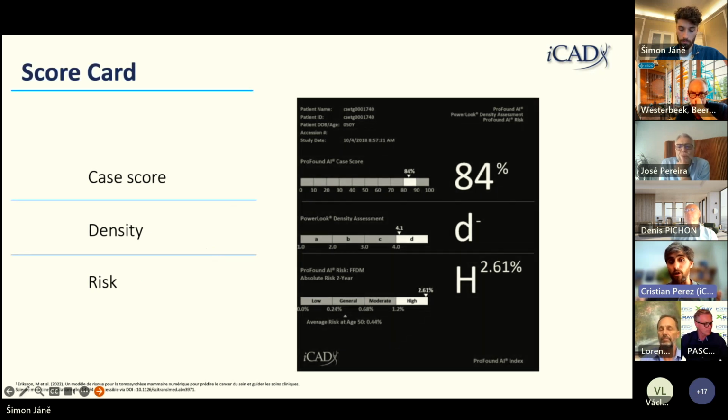All this information is collected in this scorecard that is provided to the radiologist as a secondary capture, and we provide the case score, the density, and the risk. So this information can be used for prioritizing cases in the practice.